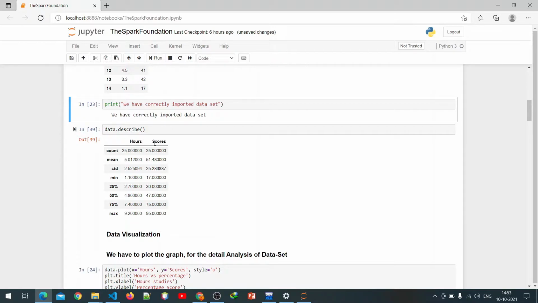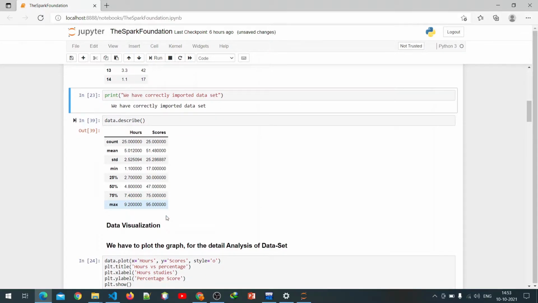Based on study hours we get how much score. This is the mean, this is the standard deviation value, and then the minimum value. Minimum study hours is 1.1 and minimum score is 17, and maximum study hours is 9.2 and maximum score is 90.95.